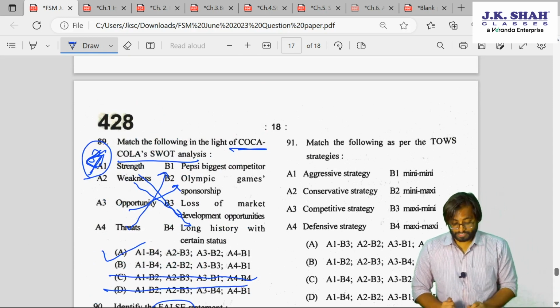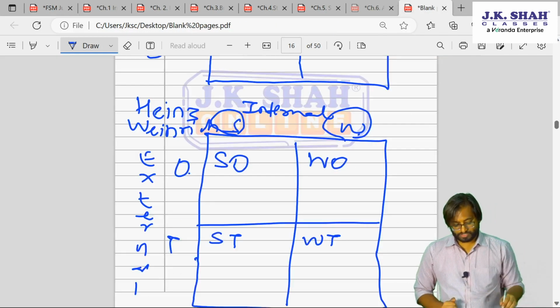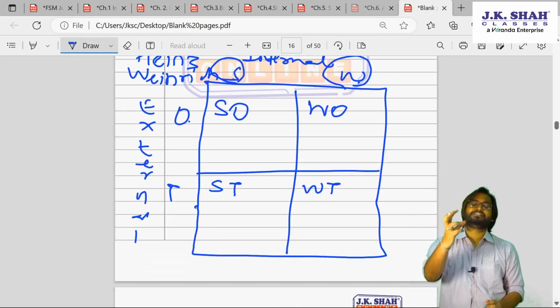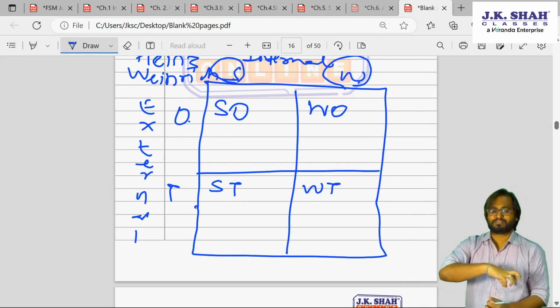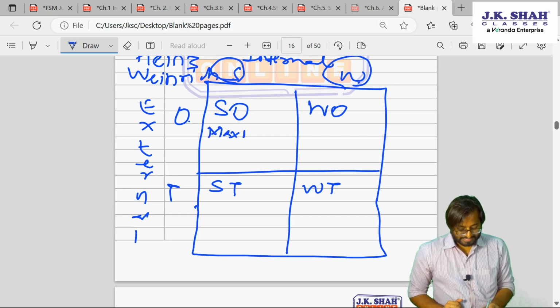Match the following as per TOES, the strategies. Such a simple point, guys. Here I will go ahead and write this. Think, guys: strength. What will you do with your strength? Maximize or minimize? You will maximize. So that is why it is called maxi.